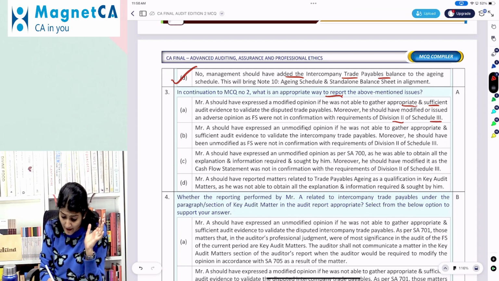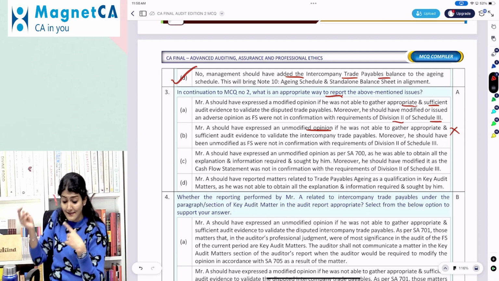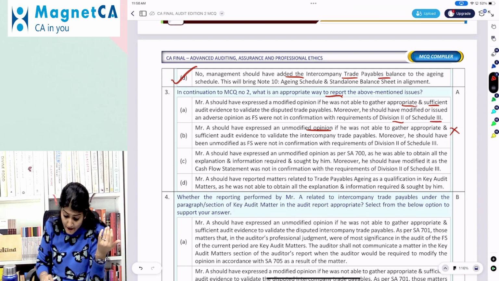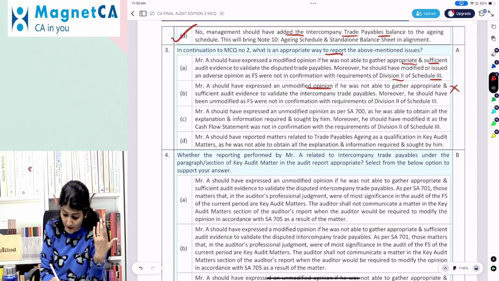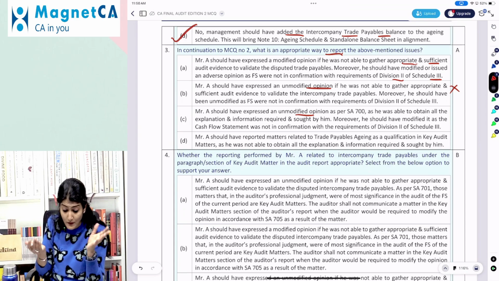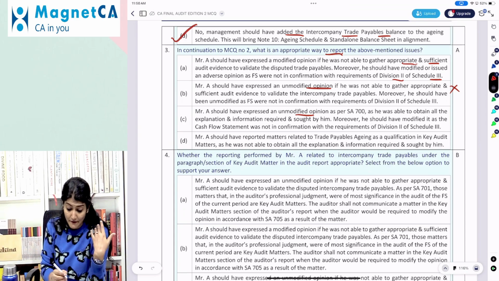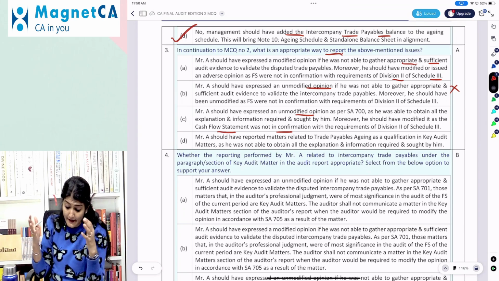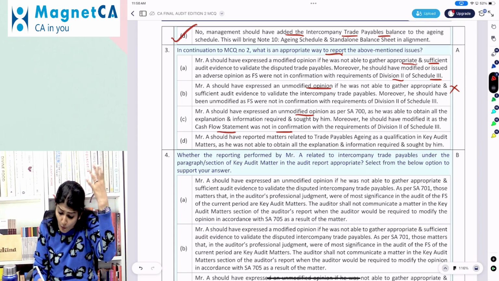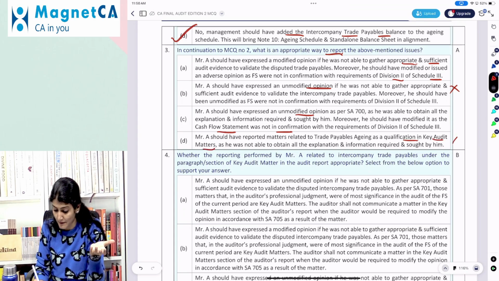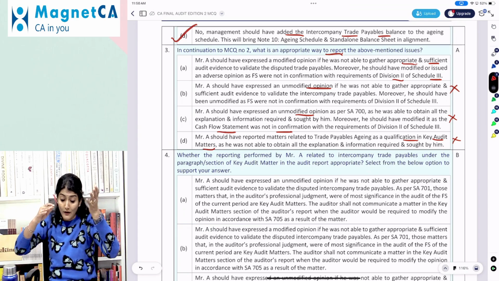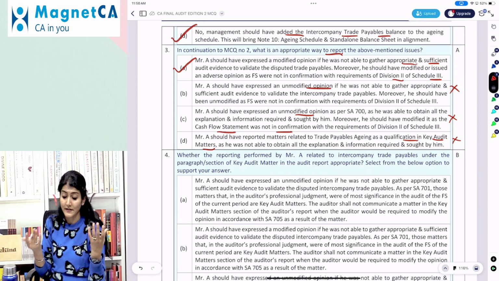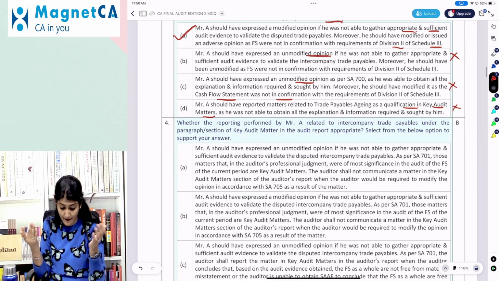Mr. A should have given an unmodified opinion as he was not able to gather the evidence. How can that go together? Mr. A should have expressed an unmodified opinion and he was able to obtain all the information. He should have modified as regards the cash flow statement was not in conformity. Okay. And A should have reported the matter as a qualification in key audit matter. My God, what creativity! Qualification in key audit matter. Right. So should have expressed a modified opinion as he was not able to obtain the evidence.